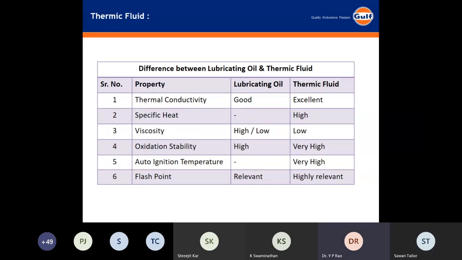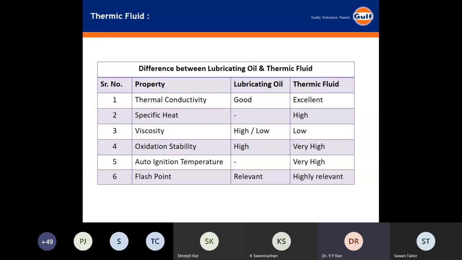So why I'm raising that issue is, you are telling that oxidation stability of the thermic fluid is very high compared to the lubricating oil. At least most of the lubricating oils, for their functions, contain antioxidants. Right? So you cannot say that thermic fluid has a very high oxidation stability compared to the lubricating oil. Okay, okay, sir.